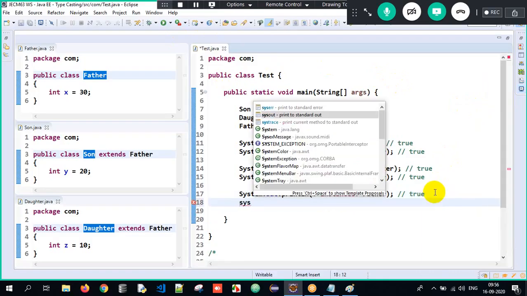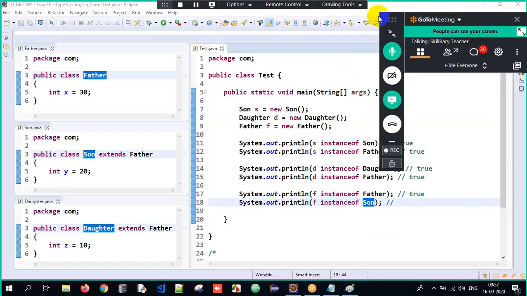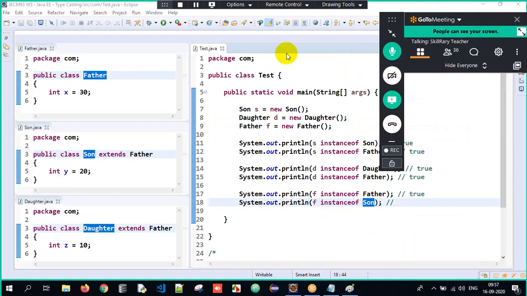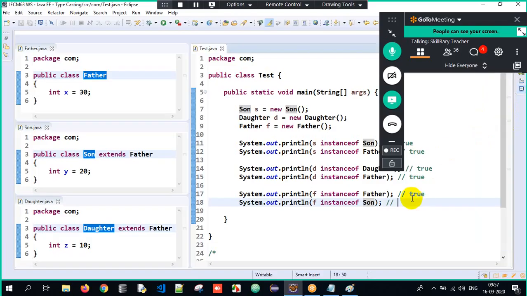But now when I tell F instance of son here, what will be the output, guys? Think and tell me. F is nothing but the object of father. Is the object of father instance of son class? Meaning, is the object of father having the properties of son class? Will it be true or false? It should be false. Very good. Now when I execute it, did I get the expected output as false? Absolutely. Why? Because son will have the properties of father. Father will not have the properties of son.